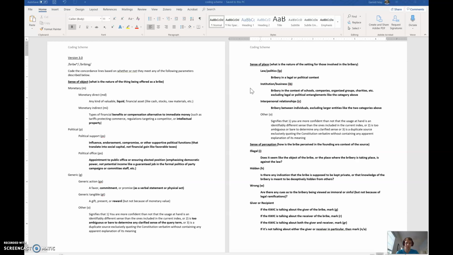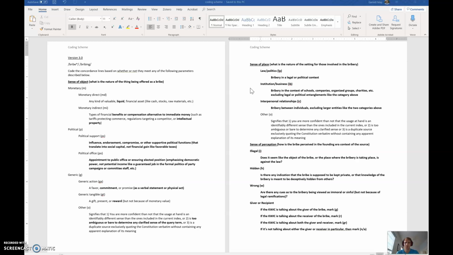And then just interpersonal relationships, if it's taking place between two people. Say I'm a student bribing my teacher, or a brother bribing my sister, don't rat me out or give me an A, things like that. Anything that's happening between people but excluding larger entities, that would be IR.